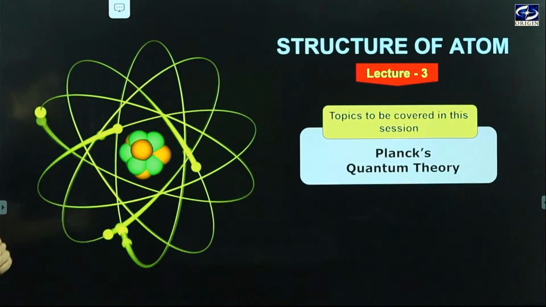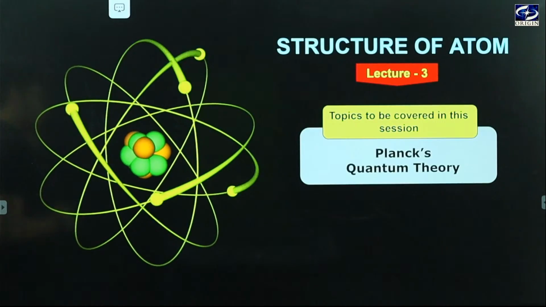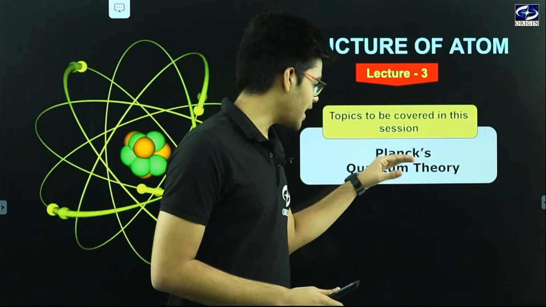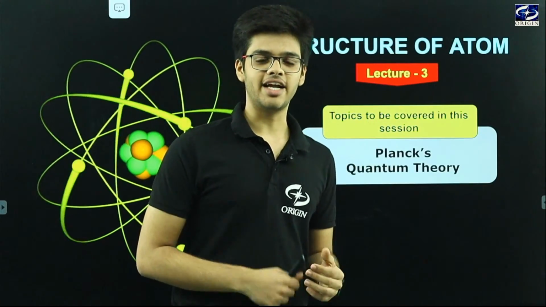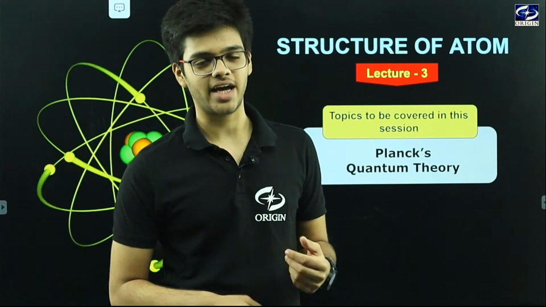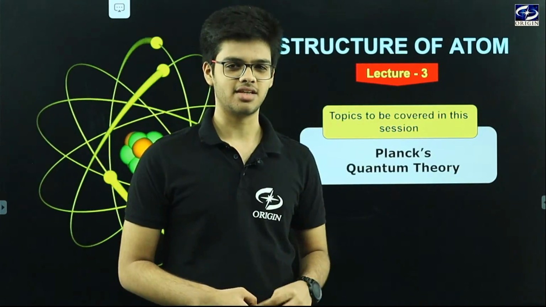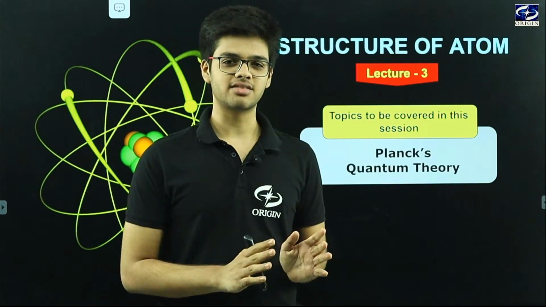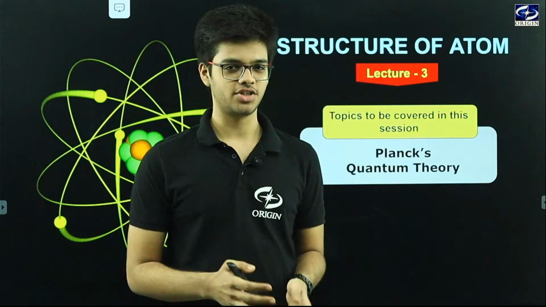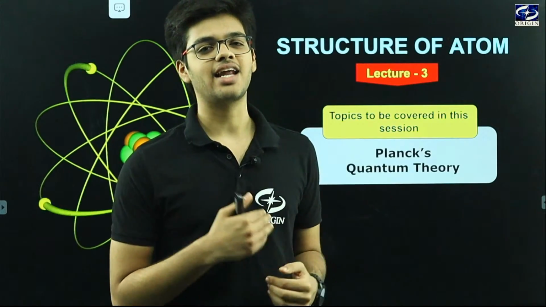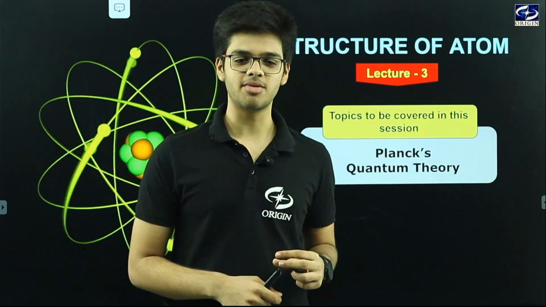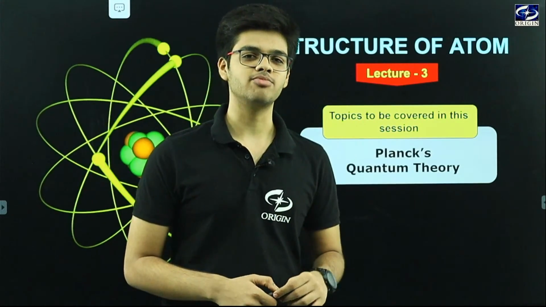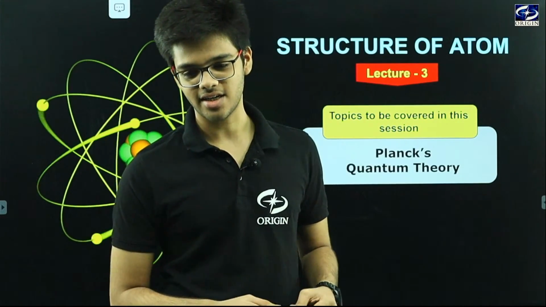So what are we going to discuss in today's session? We are going to cover Planck's quantum theory, which leads to the calculation of the energy of electromagnetic radiation. Before that, we will discuss electromagnetic radiation, why and how it occurs, what the reason behind it is, and what kinds of objects emit electromagnetic radiation.